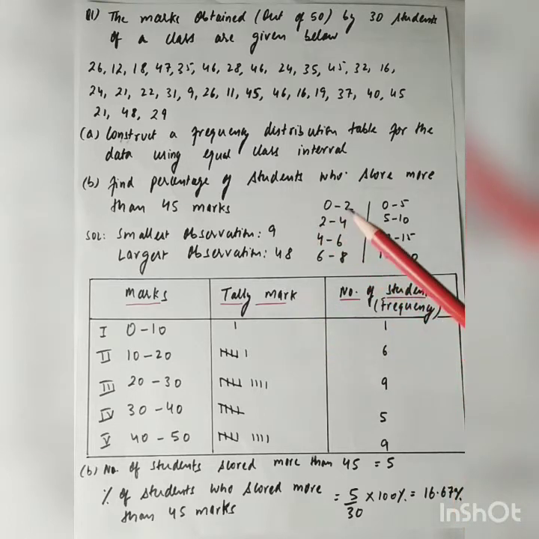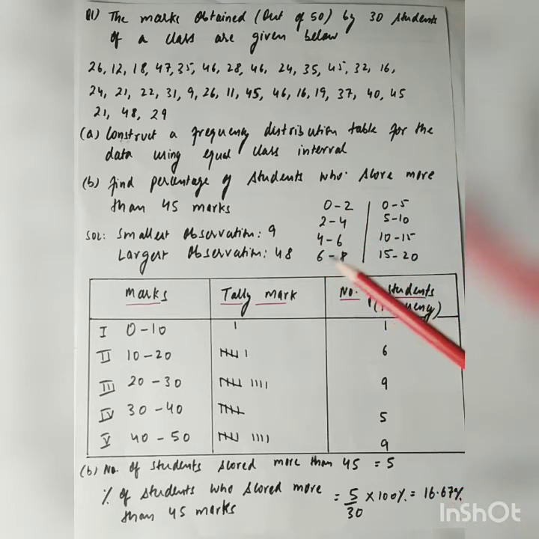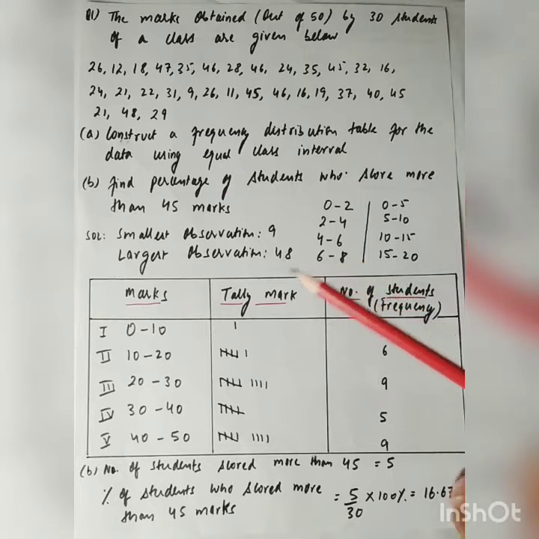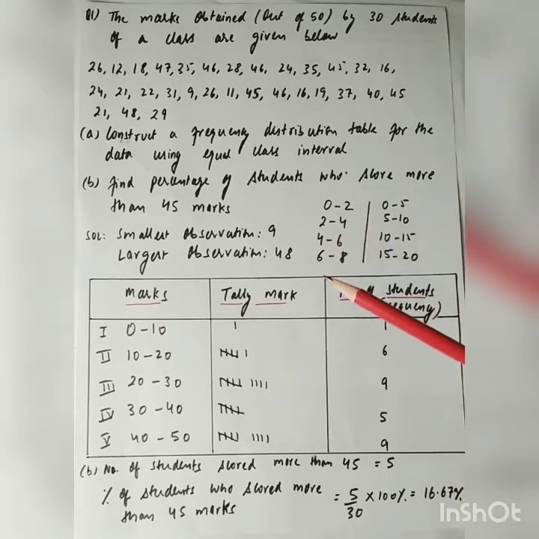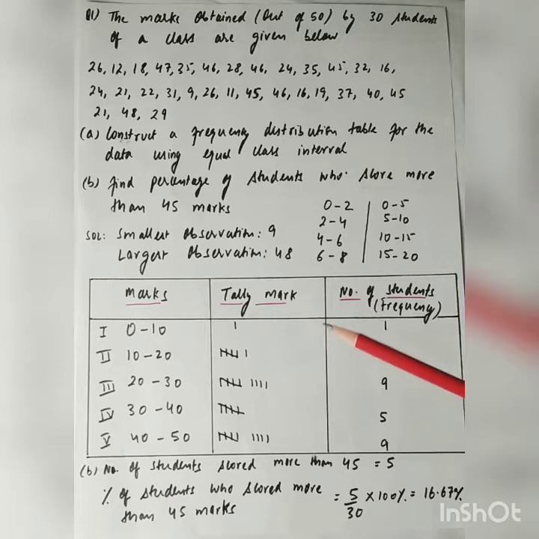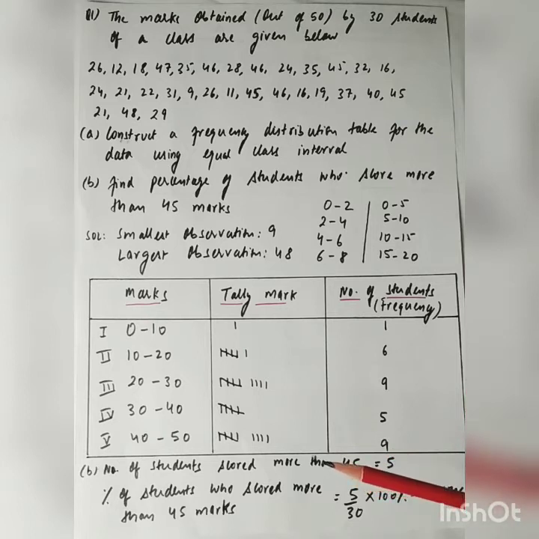Now if I take class size of 0 to 2, 2 to 4, 4 to 6, 6 to 8, to represent our data with these classes, I will have to make so many classes, which will not be a good idea to represent our data.